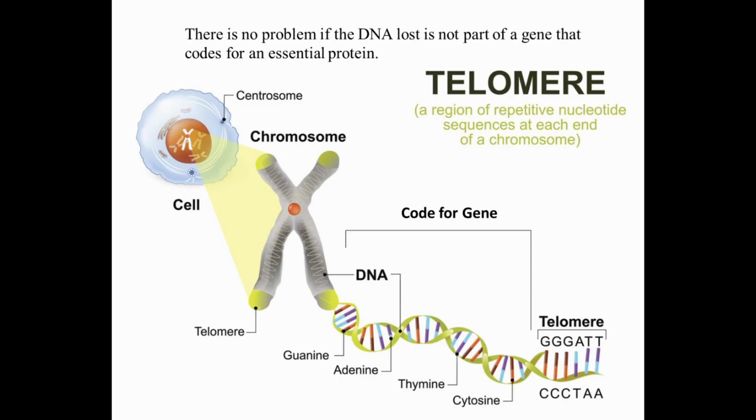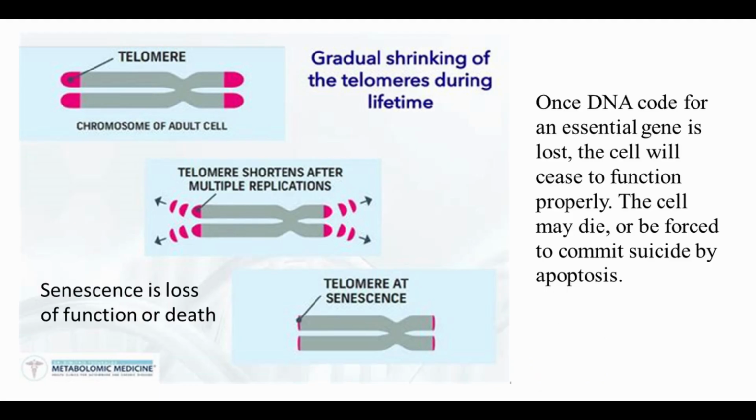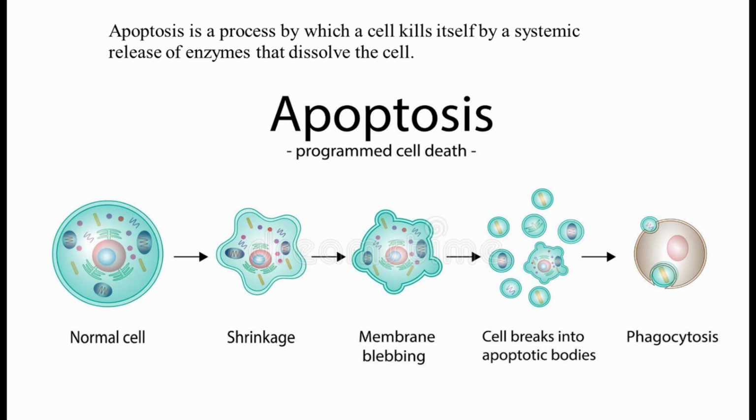There is no problem if the DNA lost is not part of a gene that codes for an essential protein. Once DNA code for an essential gene is lost, the cell will cease to function properly. The cell may die or be forced to commit suicide by apoptosis. Apoptosis is a process by which a cell kills itself by a systemic release of enzymes that dissolve the cell.